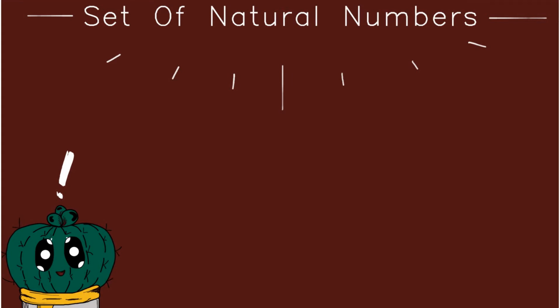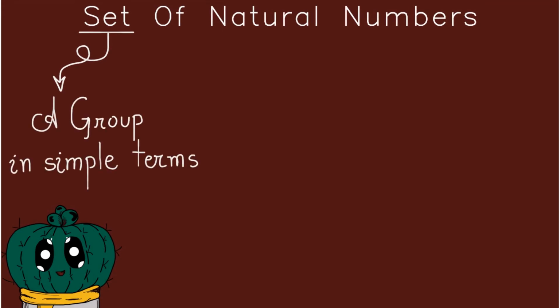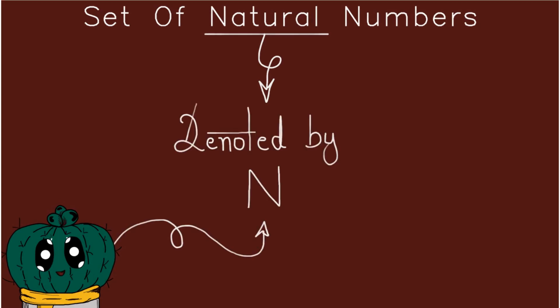I have written a set of natural numbers, and that basically just means in plain English that the word set basically means a group. We're just going to be going through a small group of natural numbers. Natural numbers are given a specific letter in mathematics, taken from the English language, which is the capital letter N. If you see this in mathematical expressions, equations, or anything else, it just means we are dealing with natural numbers.